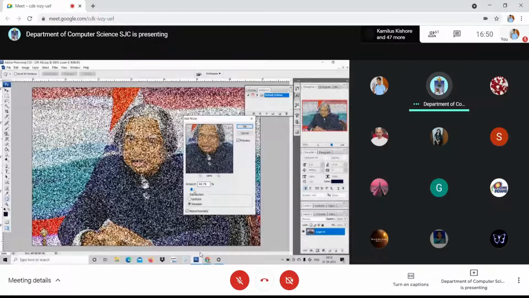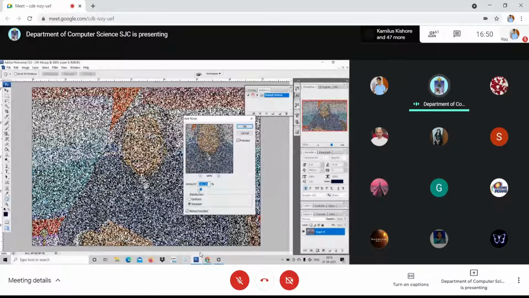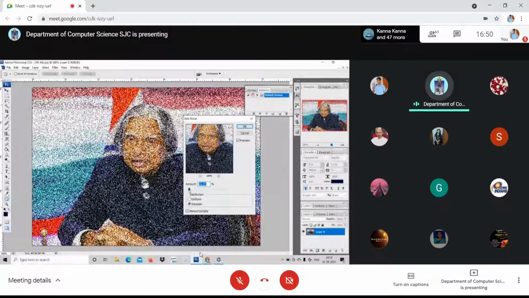Am I clear? So you can adjust the brush and see. You can reduce it and see. As if you have done it using small tiles, like ceramic painting. Am I clear? Adjust it, and this is called monochromatic. Okay.